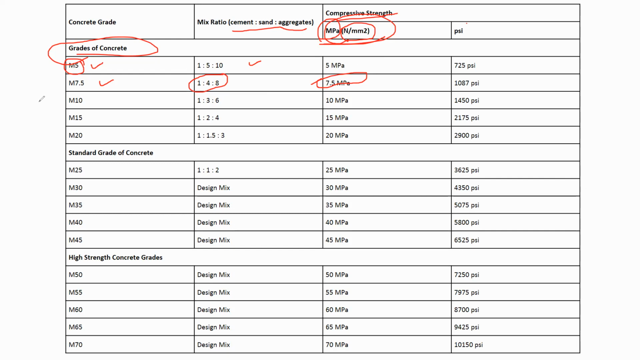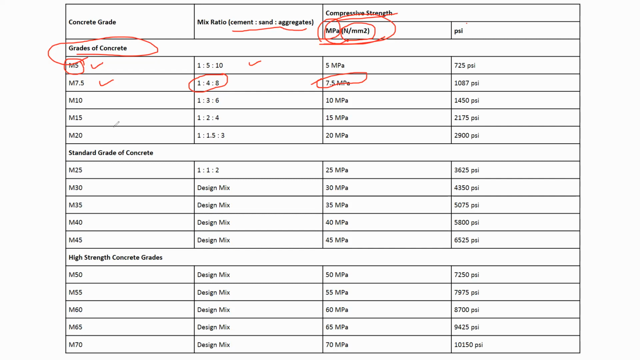So what does it mean? As the grade increases, the strength increases. Okay, so as the number also indicates the strength, M5 is 5 Newton per mm square, M7.5 is 7.5 Newton per mm square or 7.5 megapascal.